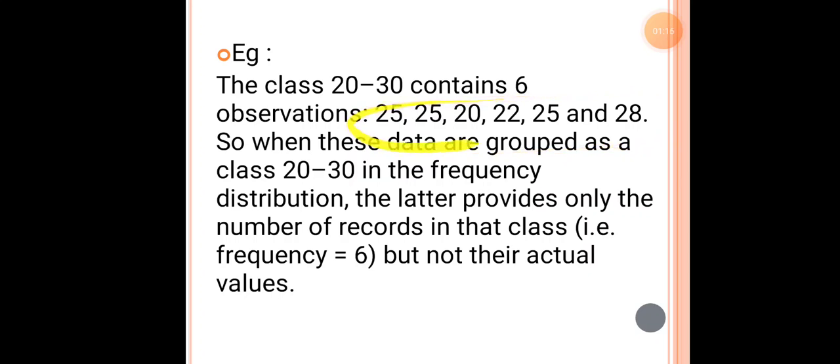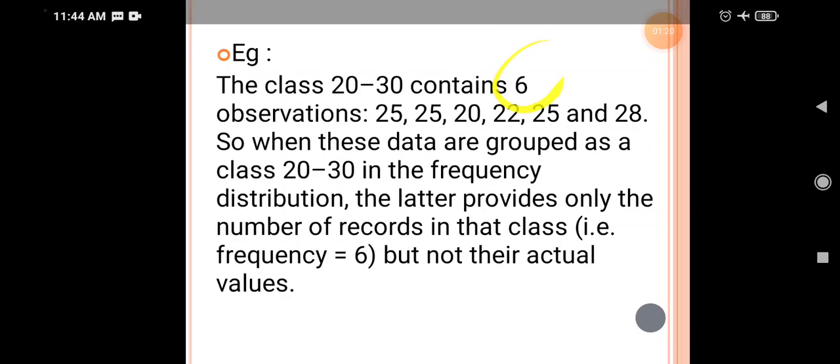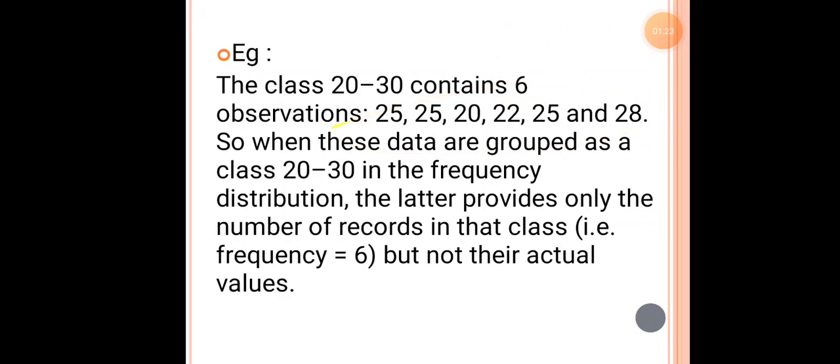So after taking the raw data into consideration for the frequency, those individual values are of no use. That is known as loss of information, where the actual values I had taken into consideration are of no use after doing a frequency distribution. In simple terms, the raw data which is not further used is known as loss of information.